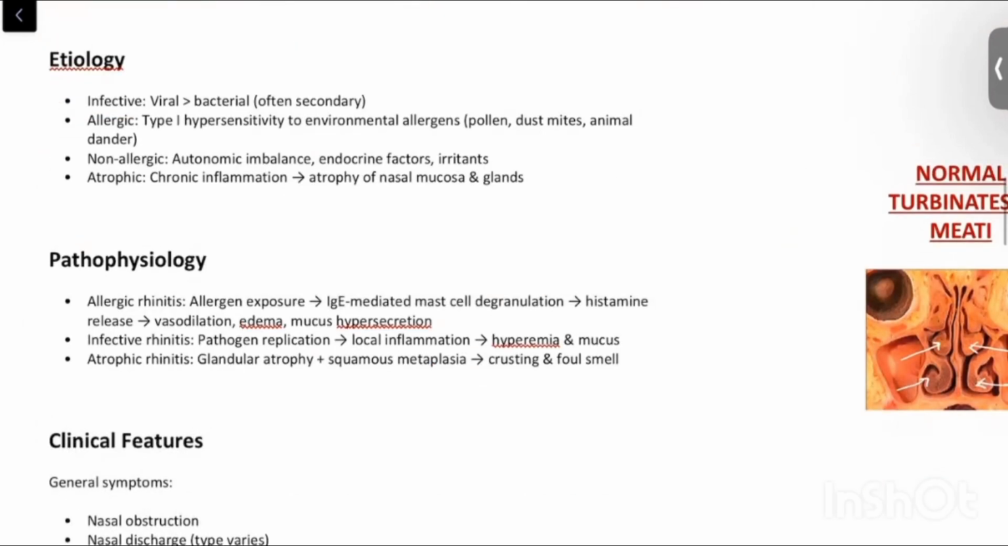Okay, we'll start with the etiology of rhinitis. Just like we discussed, it can be infective. Viral is more common than bacterial, that is, rhinoviral rhinitis is more common than bacterial rhinitis. Allergic, as we all know, is a type 1 hypersensitivity reaction to environmental allergens like pollen, dust mites or animal danders, things like this. Non-allergic, non-infective rhinitis is due to autonomic imbalance, endocrine factors or irritants. Atrophic rhinitis is mainly due to chronic inflammation that leads to atrophy of the nasal mucosa and glands.